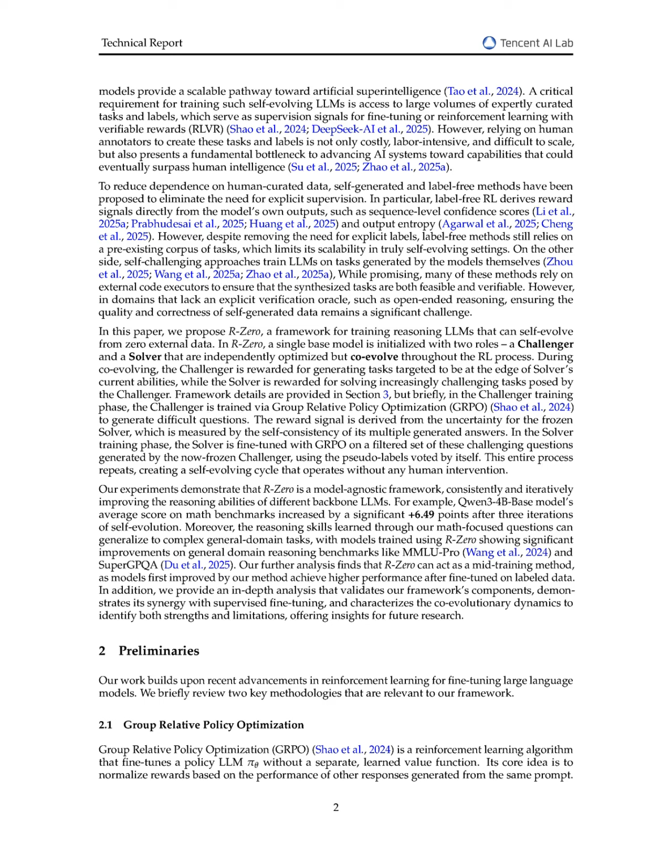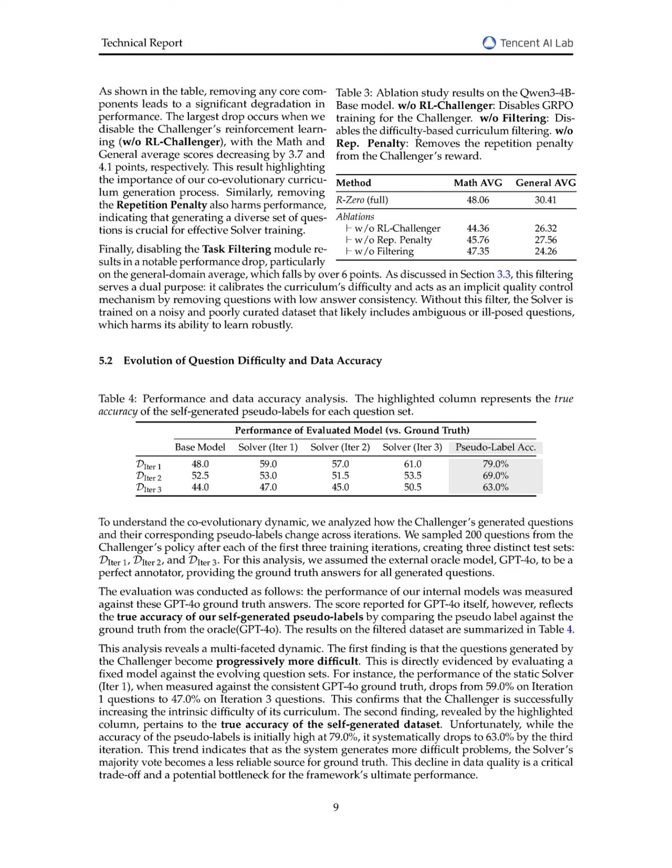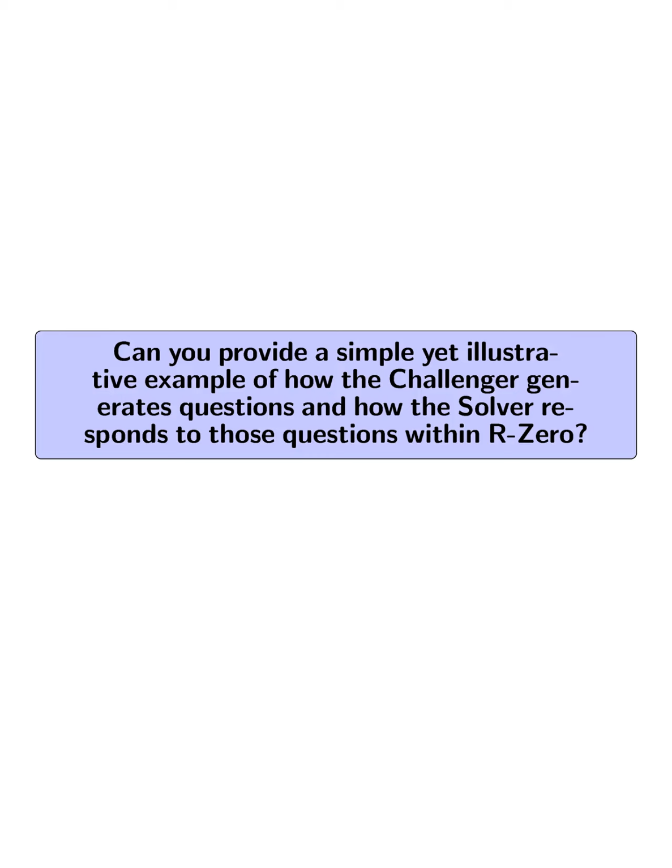The reward for the challenger is based on the uncertainty of the solver's responses, incentivizing it to create questions that push the solver's capabilities. Next, the solver is fine-tuned on a curated dataset of these generated questions, where it receives binary rewards based on the correctness of its answers compared to pseudo-labels derived from majority voting among its own responses. This cycle repeats, with the challenger continuously generating more difficult questions and the solver improving its answering abilities, all without any human intervention.